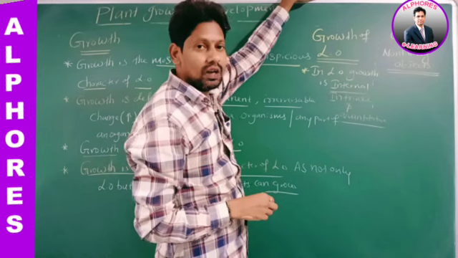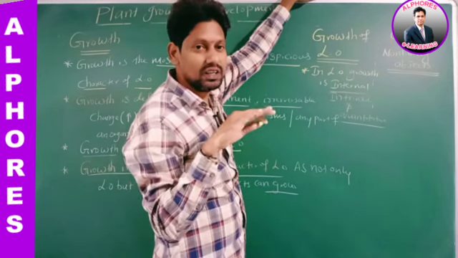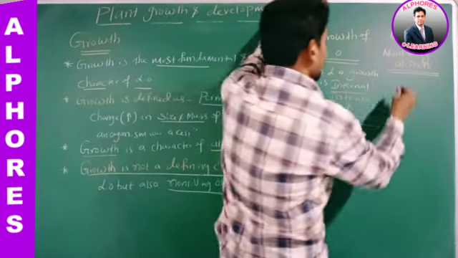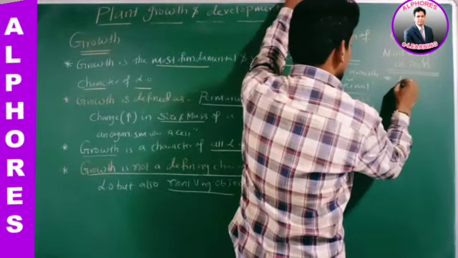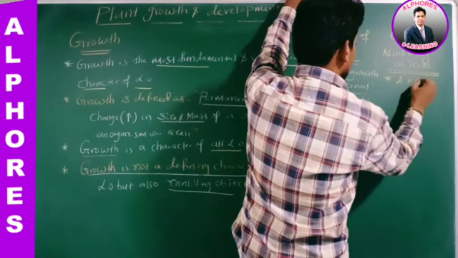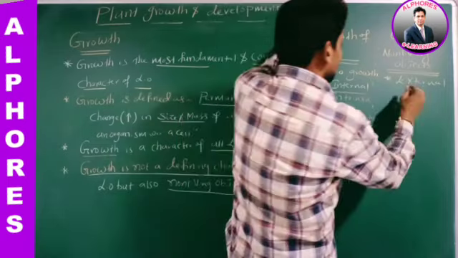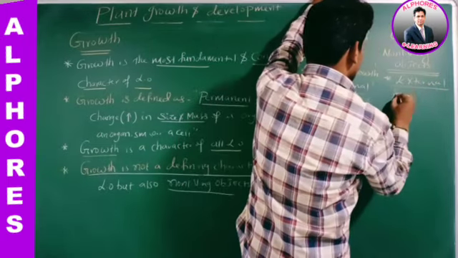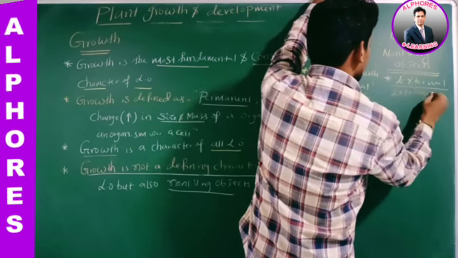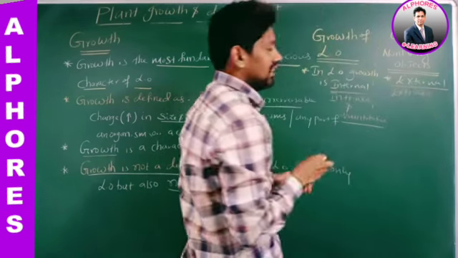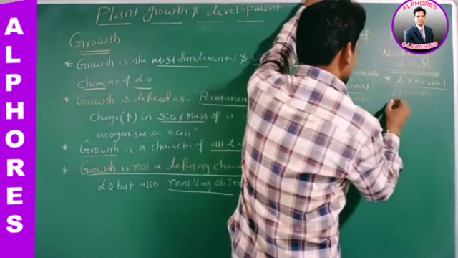Sir, growth in non-living objects is external due to accumulation of materials on its surface. Therefore, growth of non-living objects is external. External means we can call it extrinsic. How has this external growth taken place?